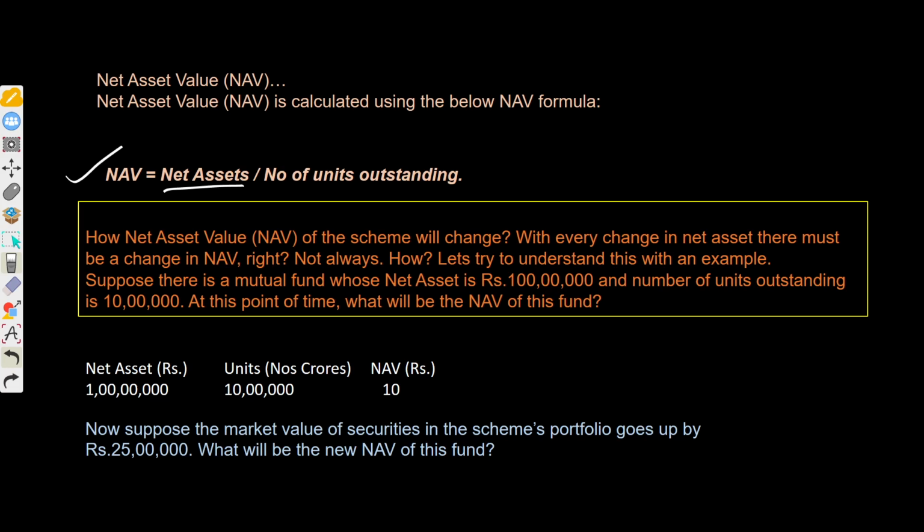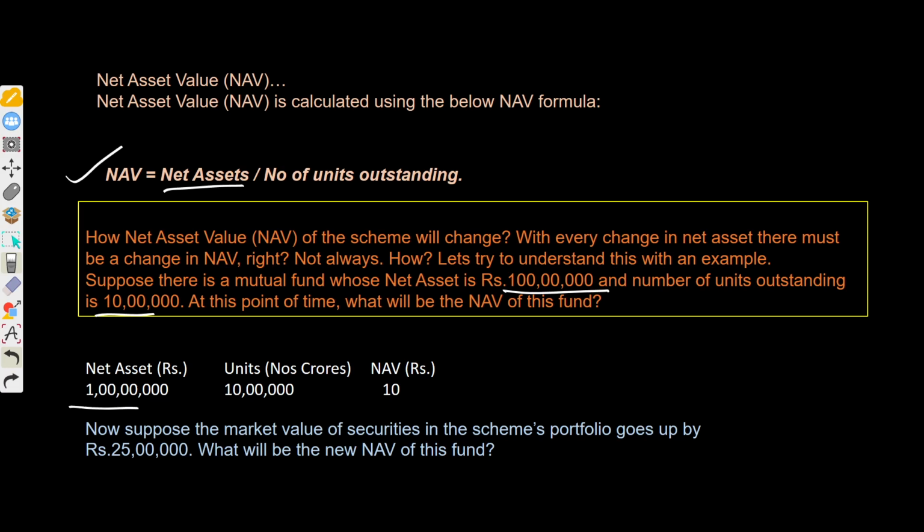Let's understand this with an example. Suppose there is a fund whose net assets are 10 crore and the number of units outstanding are 1 crore.